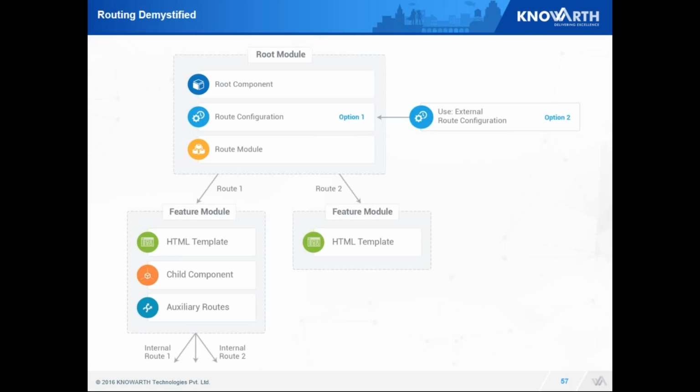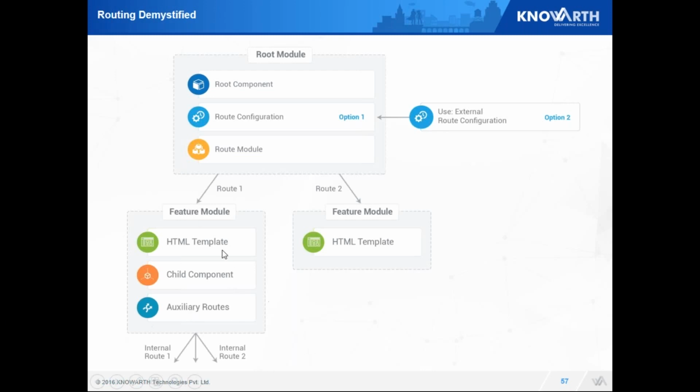We'll understand routes with a figure. As you can see, this is the root module which I have loaded. I can either use an external route configuration or I can define my routes in my root module itself using the const keyword. Now I'm loading the router module from Angular 2, which will enable the routing. On change to route 1, this feature module can be loaded.